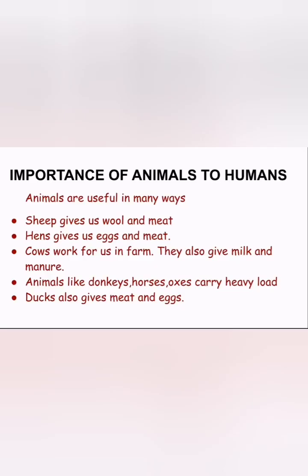And next topic is importance of animals to humans. Animals are important to humans in many ways, like the sheep, cow, hens, and all. Let us see. Sheep gives us wool. The sweaters we wear are from the wool of a sheep. And next, eggs are given by the hens. And cows, if we see the cows, they work for us in the farms, like plowing. They also give milk for us. The milk that we drink daily comes from the cow.